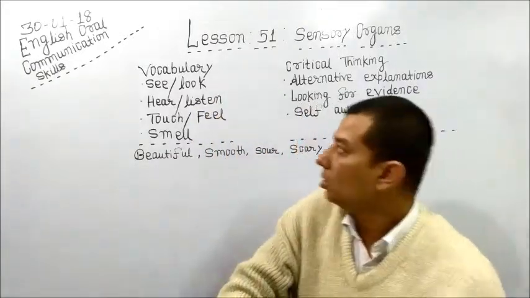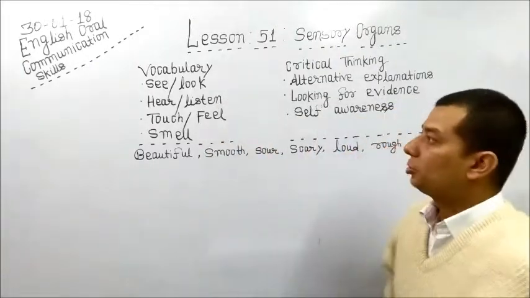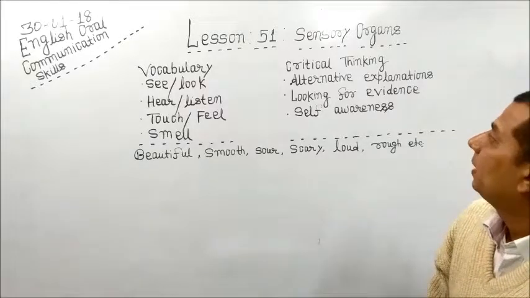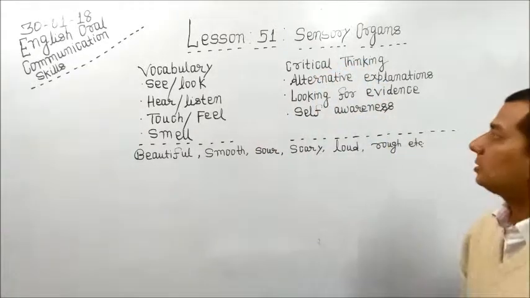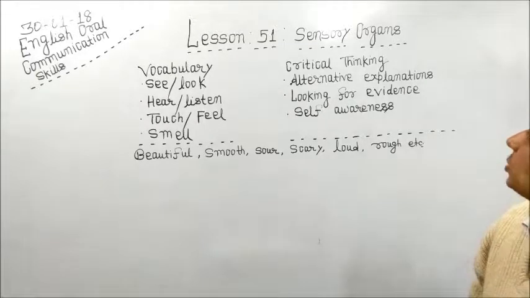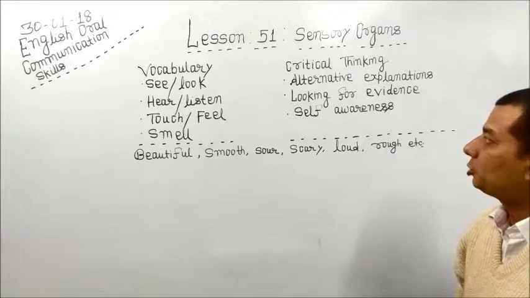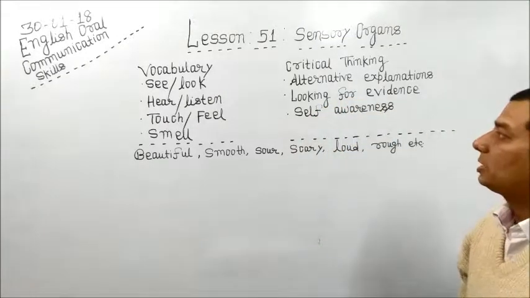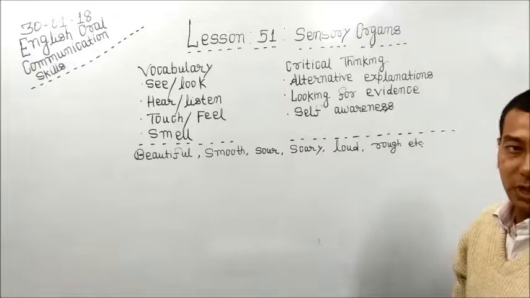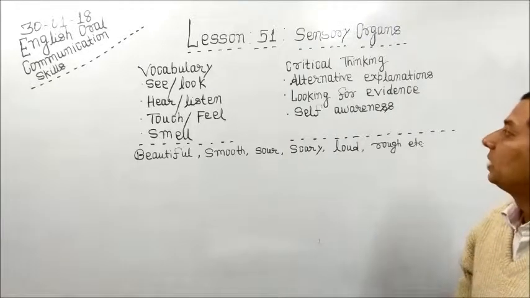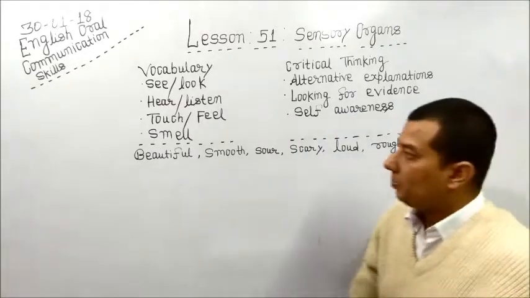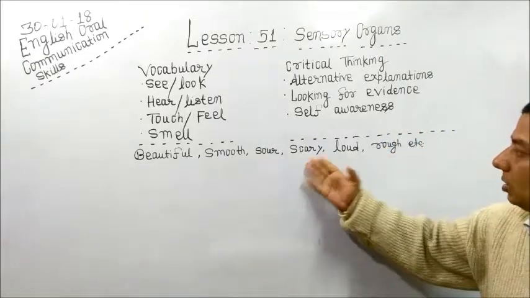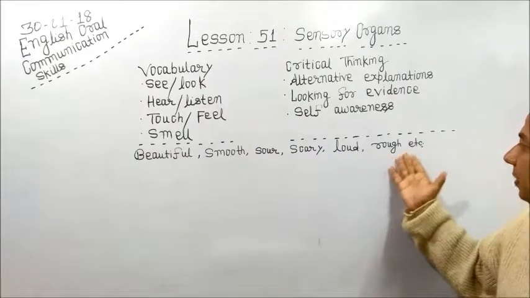Right? So we have some vocabulary today to talk about: see, look, hear, listen, touch, feel, smell. And we have critical thinking skills in this lesson. We can explain any topic in alternate ways. There are many ways to explain. And looking for evidence. We must have evidence for our guesses, for our answers, for our logic. And self-awareness. Apart from all these things, we have some words: beautiful, smooth, sour, scary, loud, rough, etc.